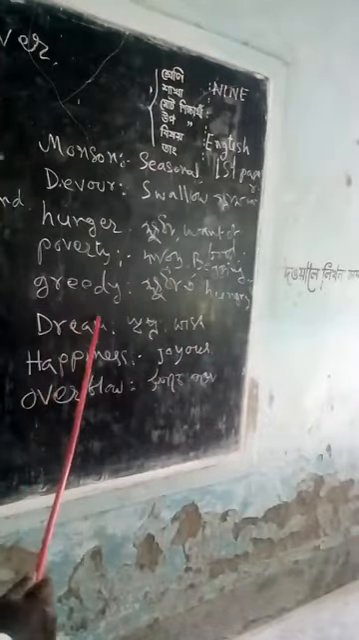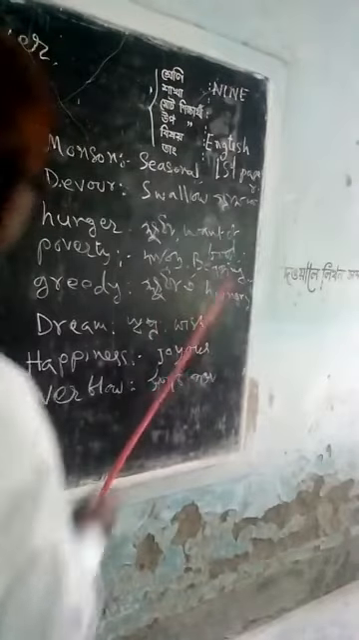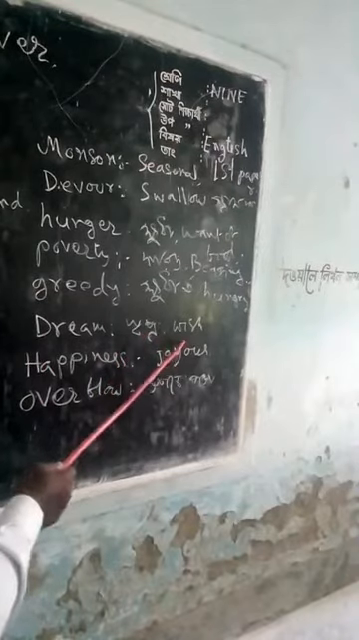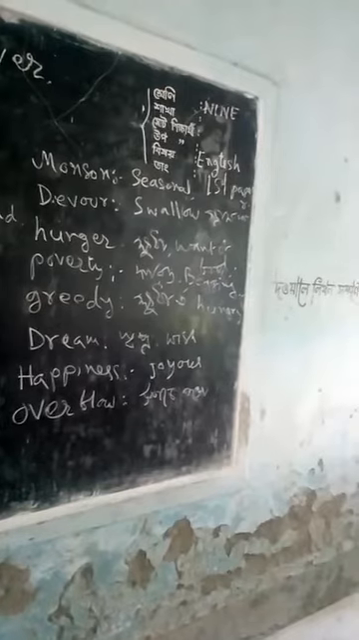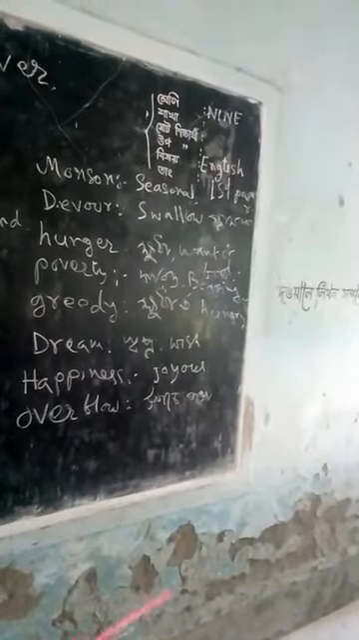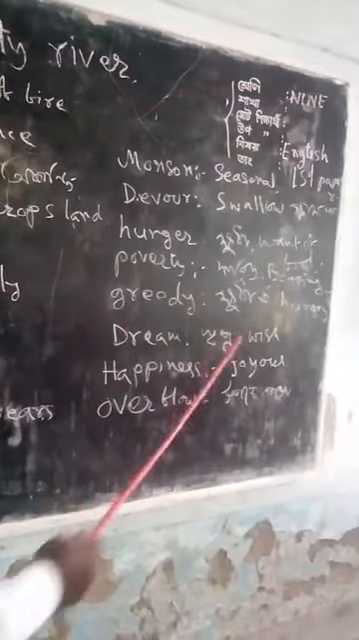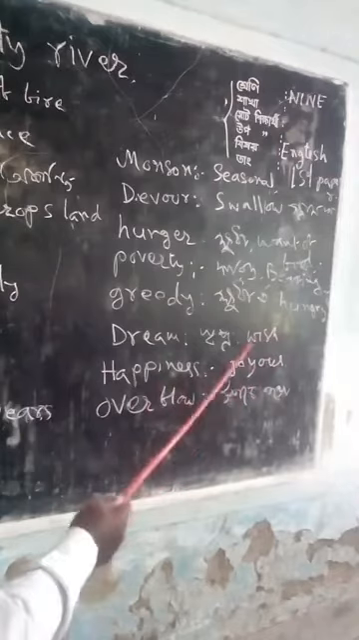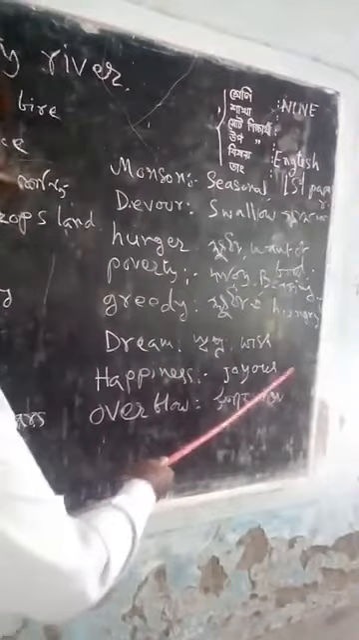Greedy. Greedy means in Bengali, kudha. Hungry in English, hungry. Dream. Dream in Bengali, shopno. That is wish. We see the dream when we are sleeping. But this dream is the future plan. The dream is a future wish. Happiness. Happiness means joyous. In Bengali, shuk.